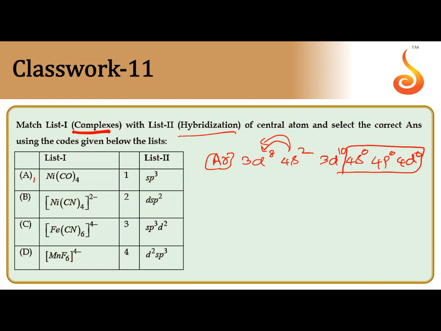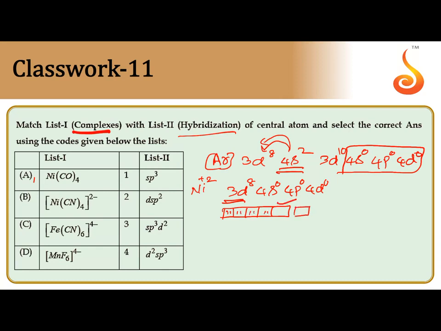Next, in nickel tetracyanide, nickel is in +2 oxidation state. So since it is +2, 3d8, 4s0, 4p0, 4d0. One empty d orbital is available. 3d8 means pairing takes place since CN minus is a strong field ligand.